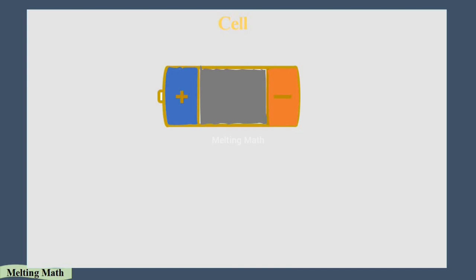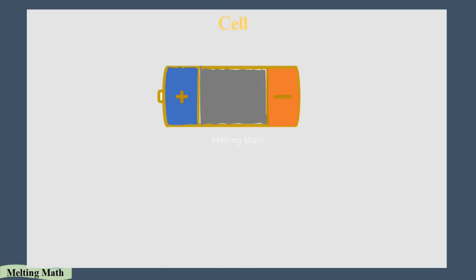But here, between the negative terminal and the positive terminal, there is an electrolyte region. This electrolyte region acts as a non-conductor. It will not allow the electron to attract the proton, and that's why we put the electrolyte between these two terminals. So this is the inner structure of the cell.